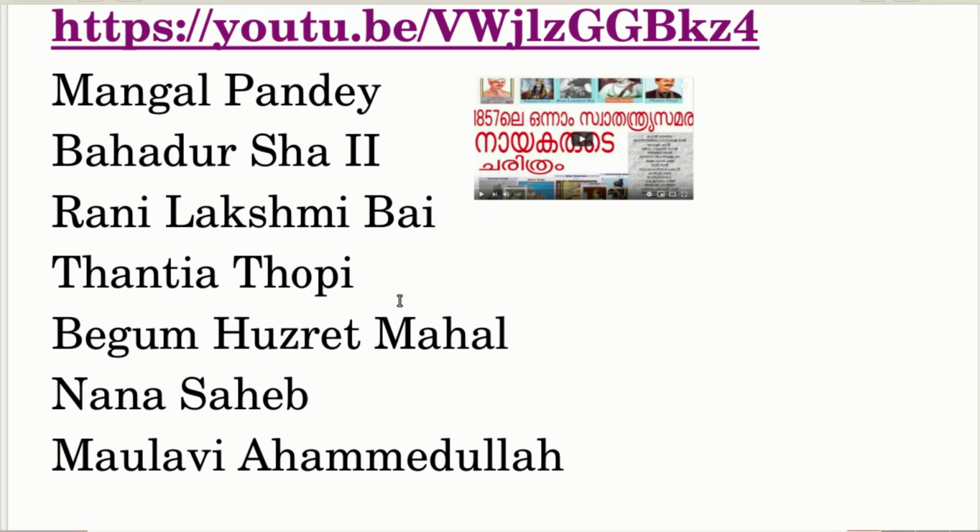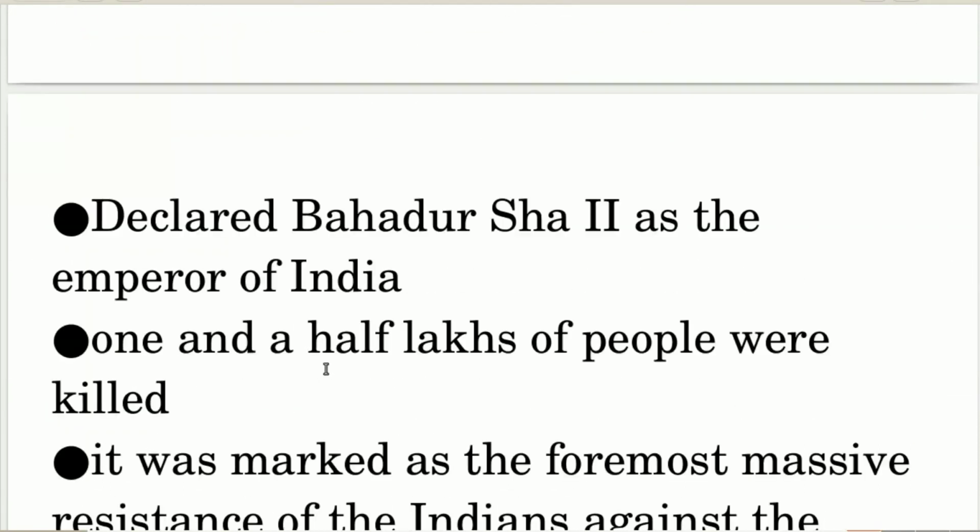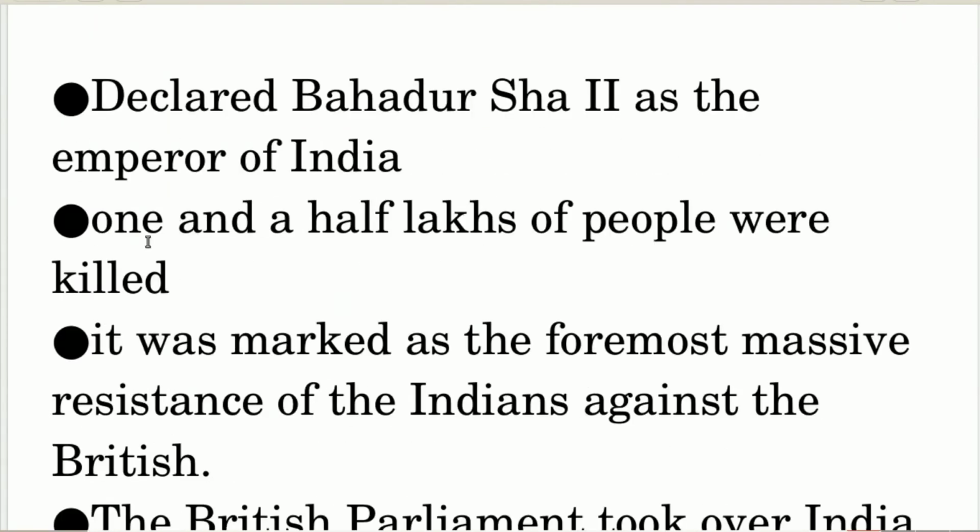What were the results of the revolt of 1857? The rebellion was completely suppressed. Hindu-Muslim unity, a spirit of cooperation. Declared Bahadur Shah II as the Emperor of India. 1.5 lakh people were killed.